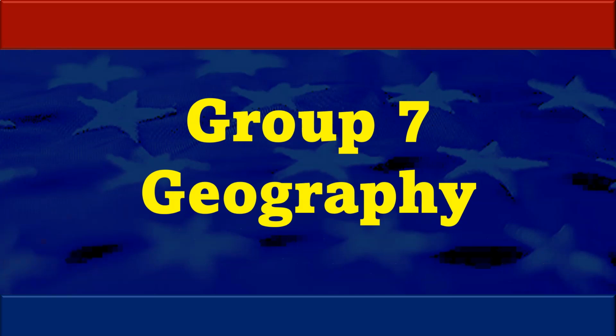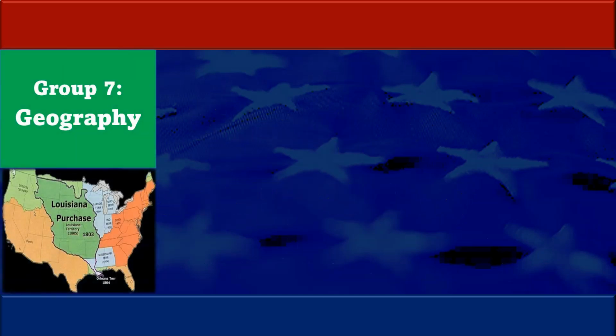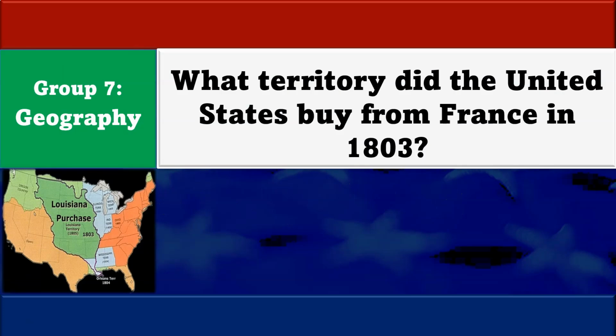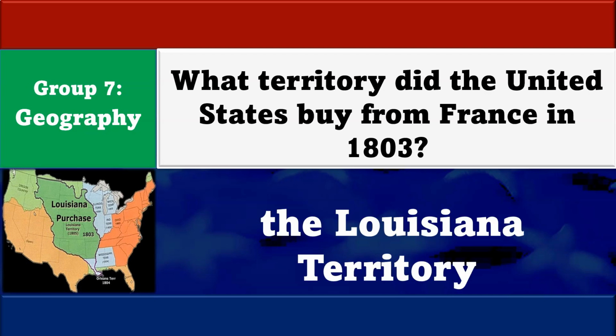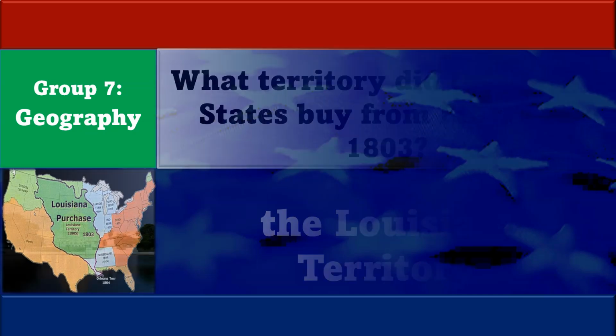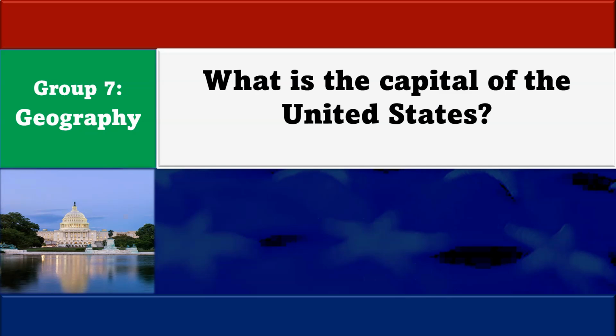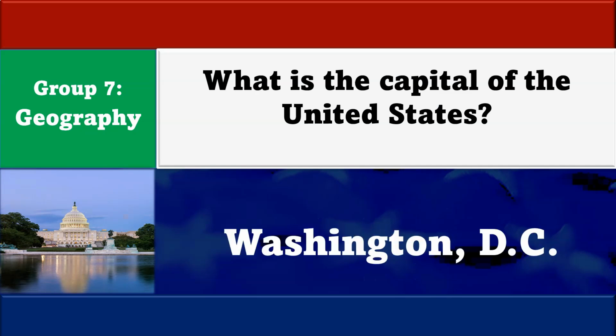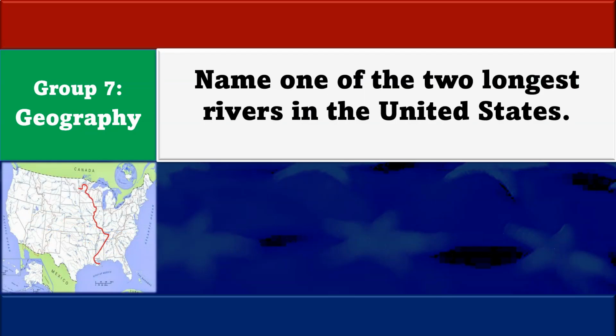In group number 7, we studied geography of the United States. What territory did the United States buy from France in 1803? The Louisiana Territory. What is the capital of the United States? Washington, D.C. Name one of the two longest rivers in the United States.